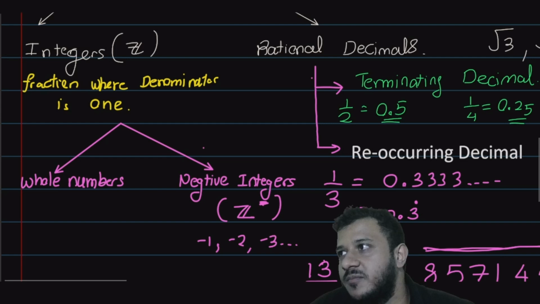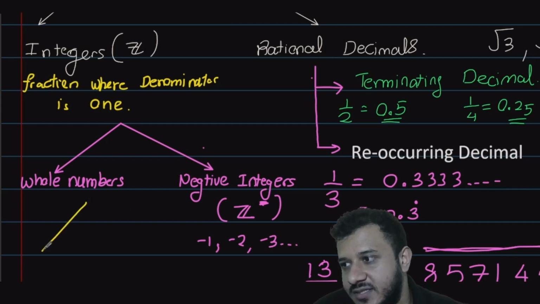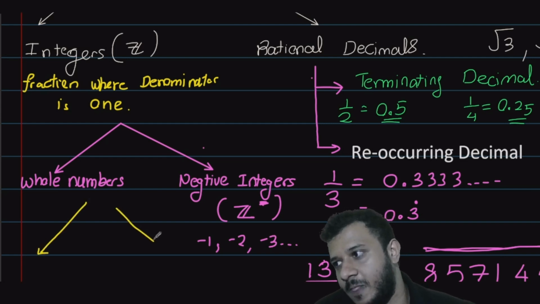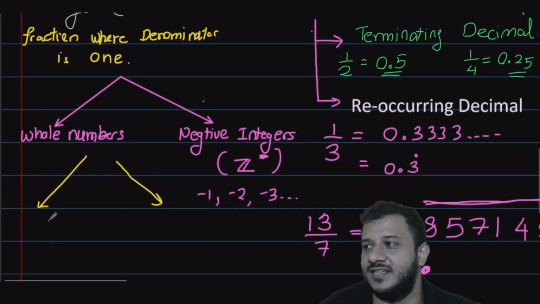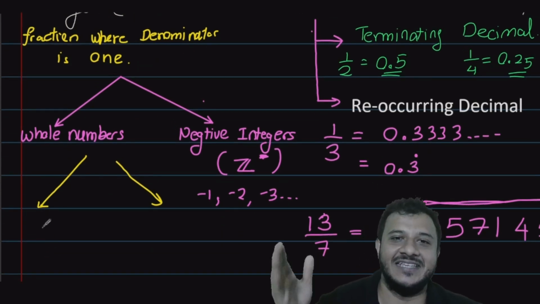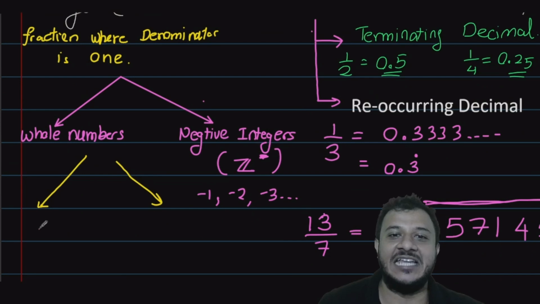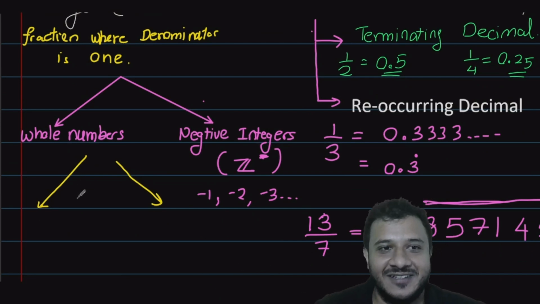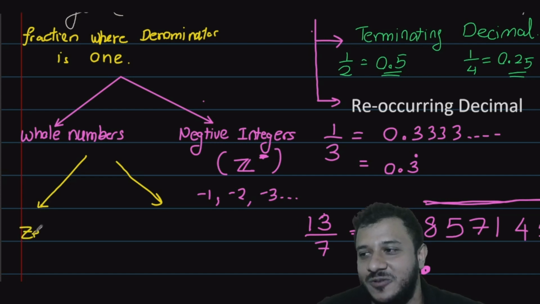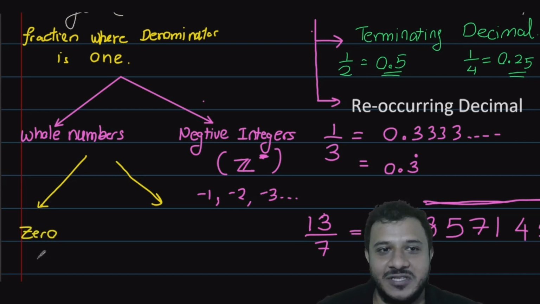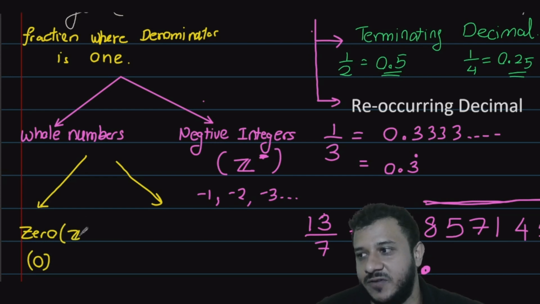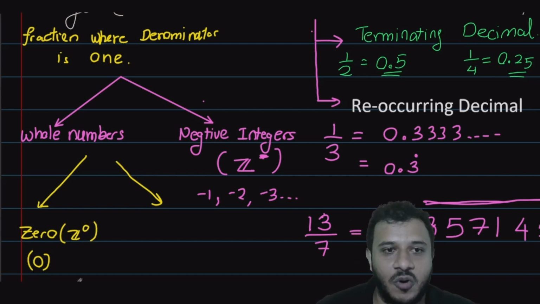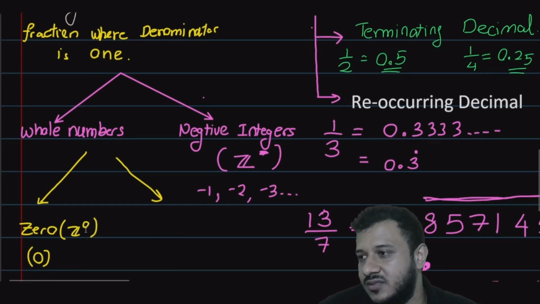Now, whole numbers again gets divided into two parts. One is the whole entire reason why we call these numbers Indo-Arabic numbers, the Hindu part, which means the 0. Yeah, India is the people who found the 0. So there we go, 0, which we denote with a Z with a 0 on the bottom.